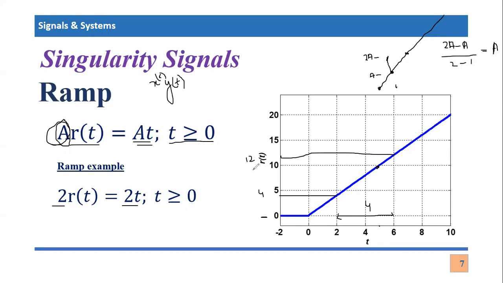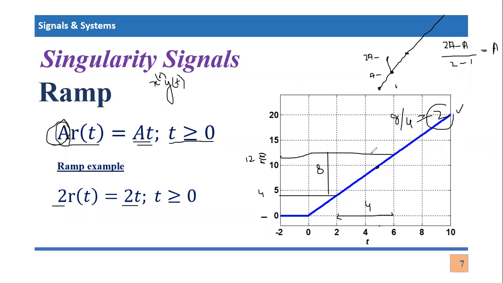If you want to calculate the vertical distance, it's the difference between 12 and 4, and that would be simply 8. So if I want to calculate its slope, the slope would be 8 divided by 4, the total vertical distance divided by the total horizontal distance covered in the same interval. So this is basically 2, and that is also verified with the help of the formula. You see, the slope is verified. The slope is actually 2 if you calculate it from its graph, right?